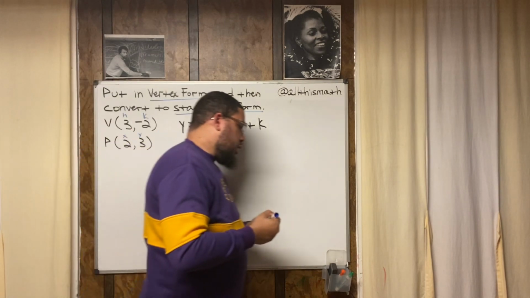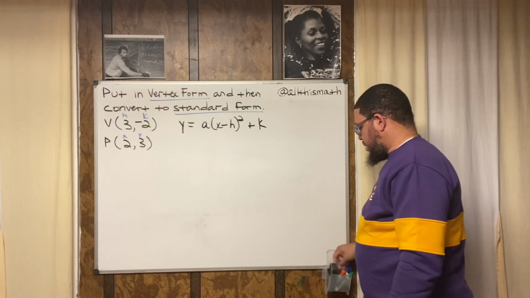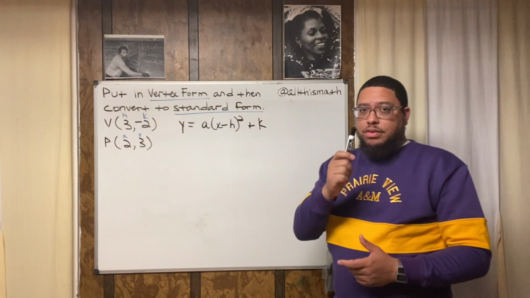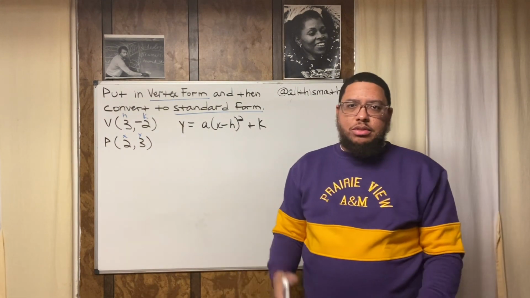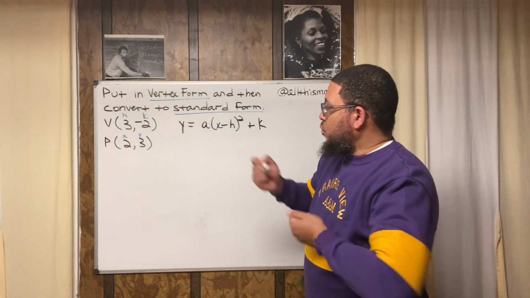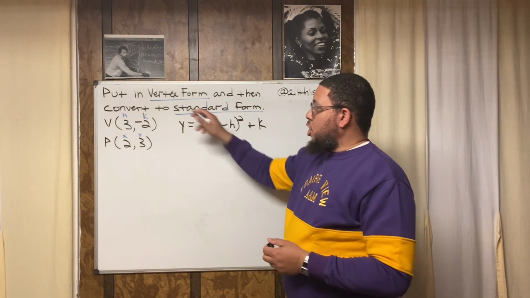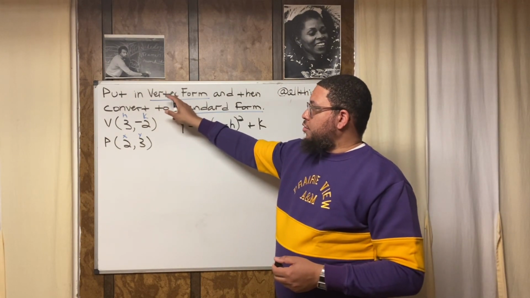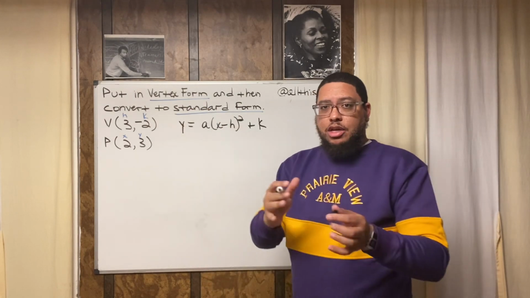Now the only thing I don't know is a, but I can solve for a. You have to solve for a because we can't just assume that a is 1 or 5 or 32. We have to use algebra and solve for a. We can't write the equation in vertex form unless we know what a is. So this is how you figure out what a is.